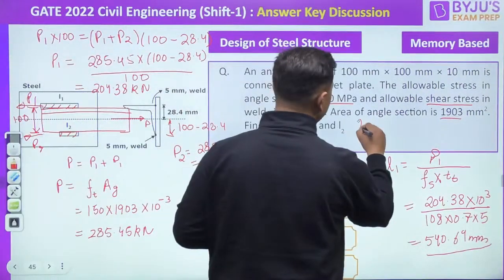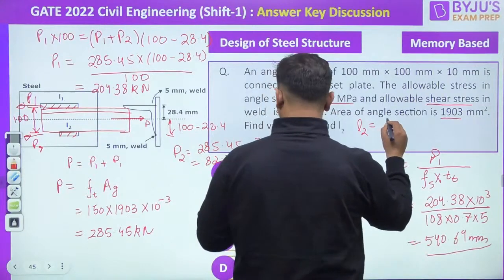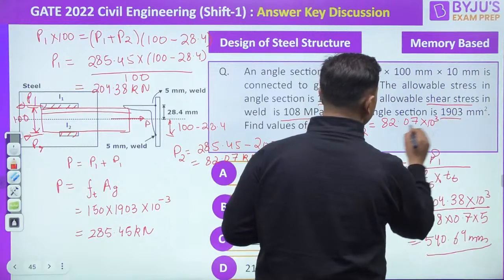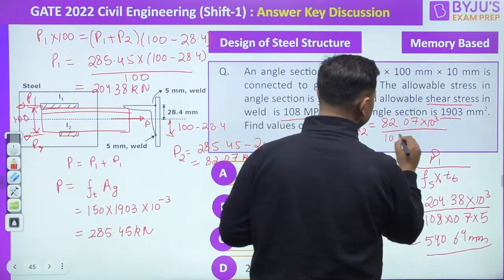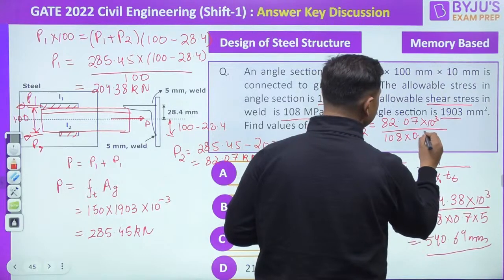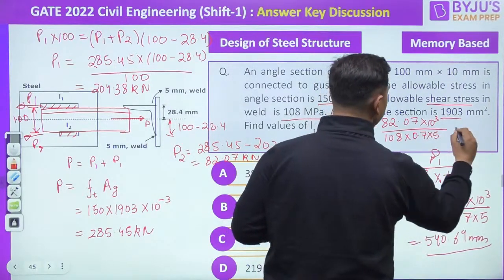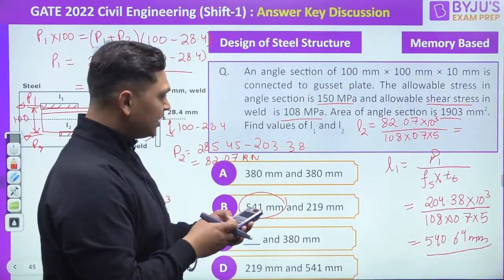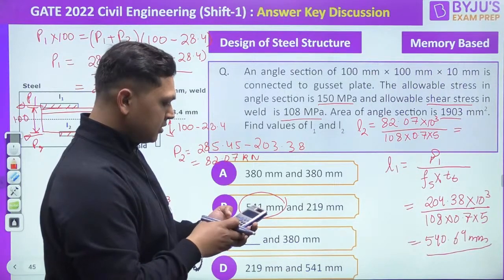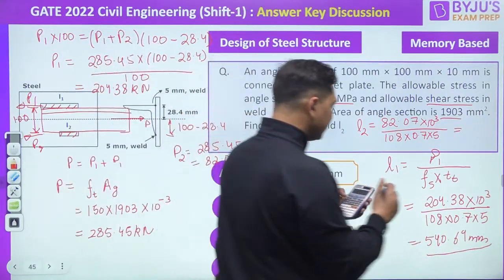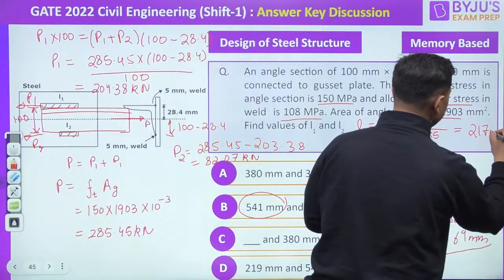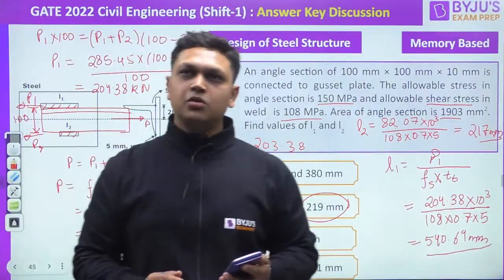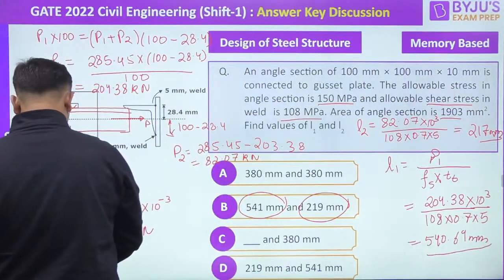What will be the L2 value? L2 will be equal to P2, which is 82.07 converted into Newton, divided by Fs 108 multiplied by throat thickness, 0.7 times the size of the weld, 5. So 82.07 times 10 to the power 3 divided by 108 multiplied by 0.7 into 5. You will get this value as 217 mm. So from here, yes, we are getting almost the same value. So the answer to this given question will be B.